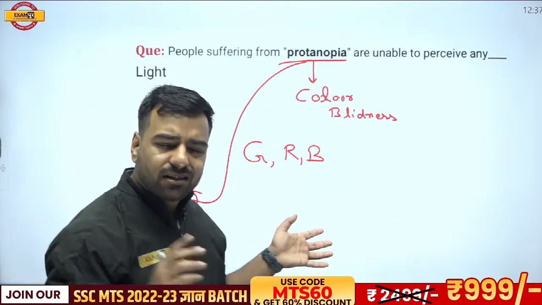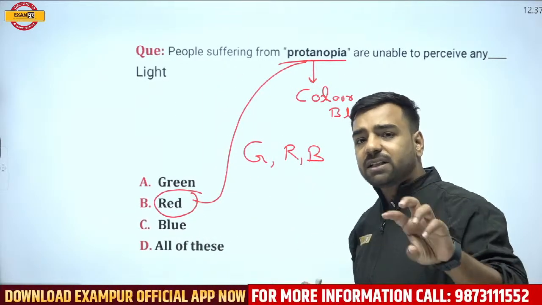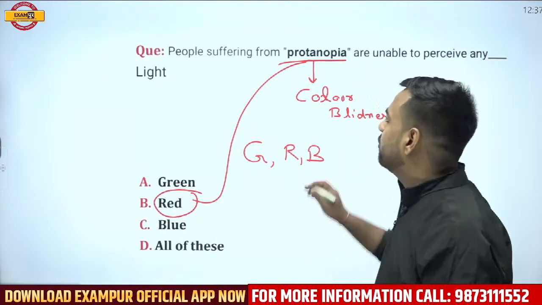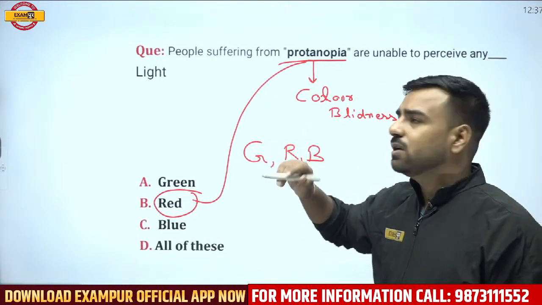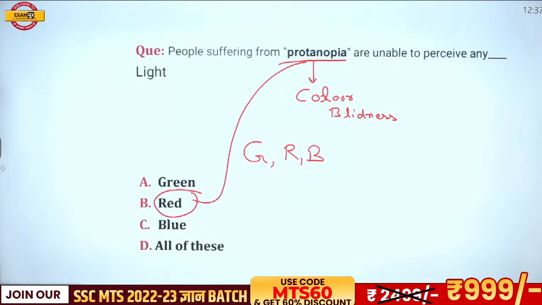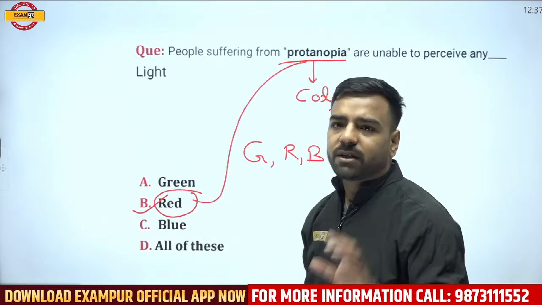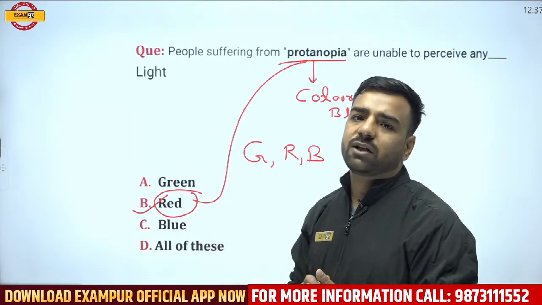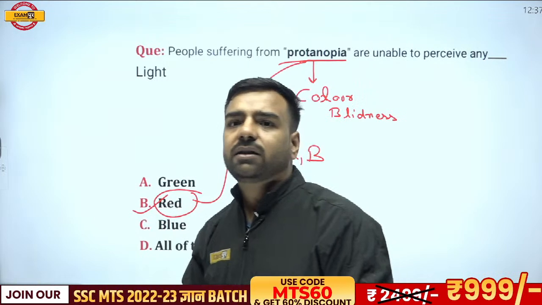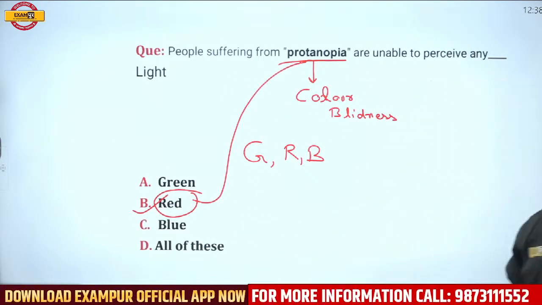In a normal scenario, yes, all of them would be the correct answer. But if it is asked specifically for protanopia and they are discussing deuteranopia also, then in that condition you will say that people who are suffering from protanopia are unable to perceive any red light. That is, option B will be correct. But normally, with color blindness, red, green, blue, they are not able to perceive these colors, right? So it is actually part of color blindness.